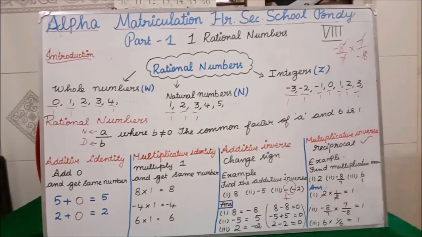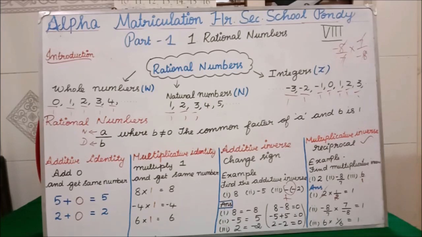Additive inverse means you have to change the sign. Multiplicative inverse means you have to do the reciprocal. Okay, additive inverse means you have to change the sign to get 0. Multiplicative inverse means you have to do the reciprocal to get the answer as 1. Clear, students, all of you?